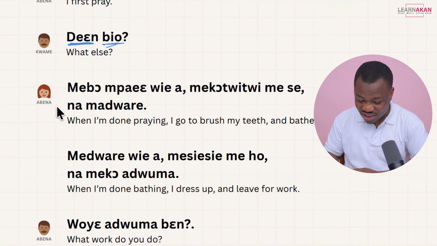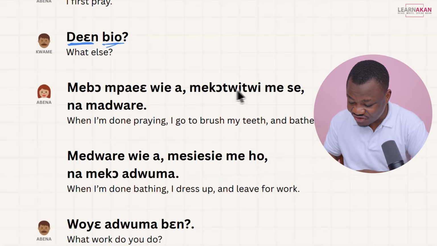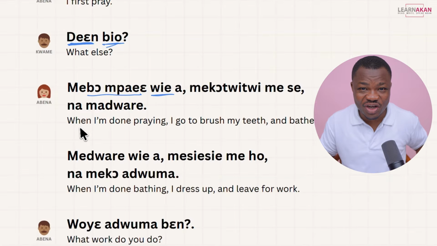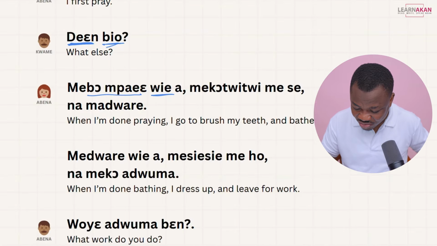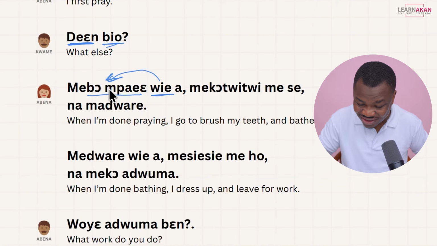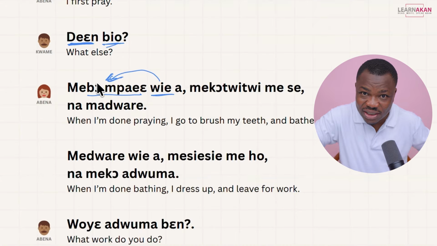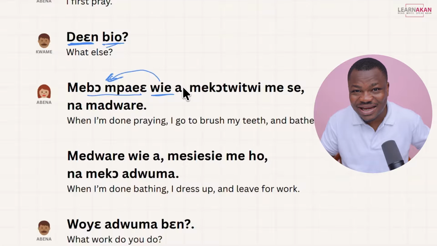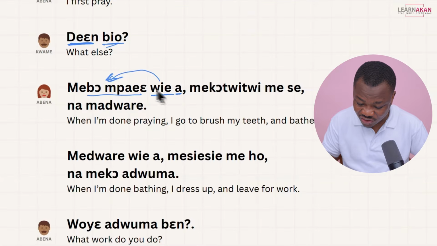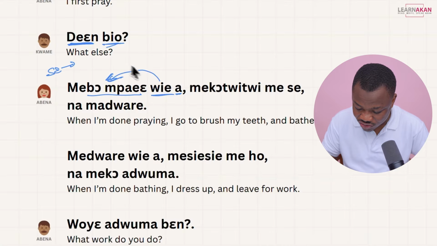And then Abner responds to that with, me bom paye wie a, me ko tshitshi me se, na me jare. So bom paye, we said, is to pray. And we said wie means to finish, to complete, to be done with. But I told you if you bring this wie after an action verb, in this case bom paye, which is to pray, you are saying to be done with the action of that verb, okay, the verb that came before. So me bom paye wie a, when I'm done praying, when I finish praying, you have the a at the end, which is part of the if or when clause marker, right?